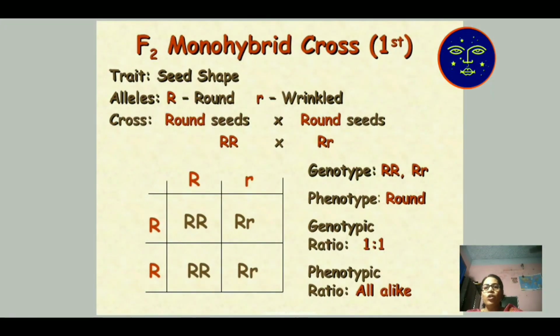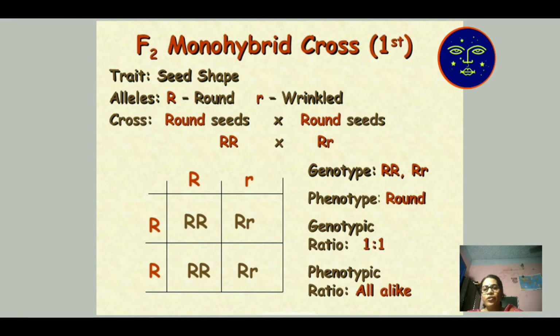In the F2 monohybrid cross, in the second cross, the round seed shape crosses with wrinkled, either capital R, capital R or capital R, small r. Here the genotypic ratio is 1:1, that is 50% tall plant and 50% hybrid tall plant.